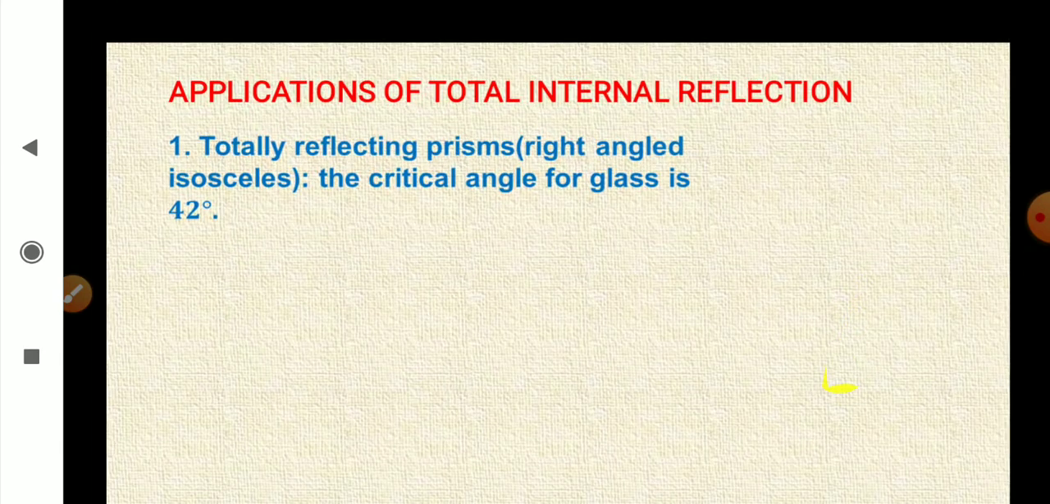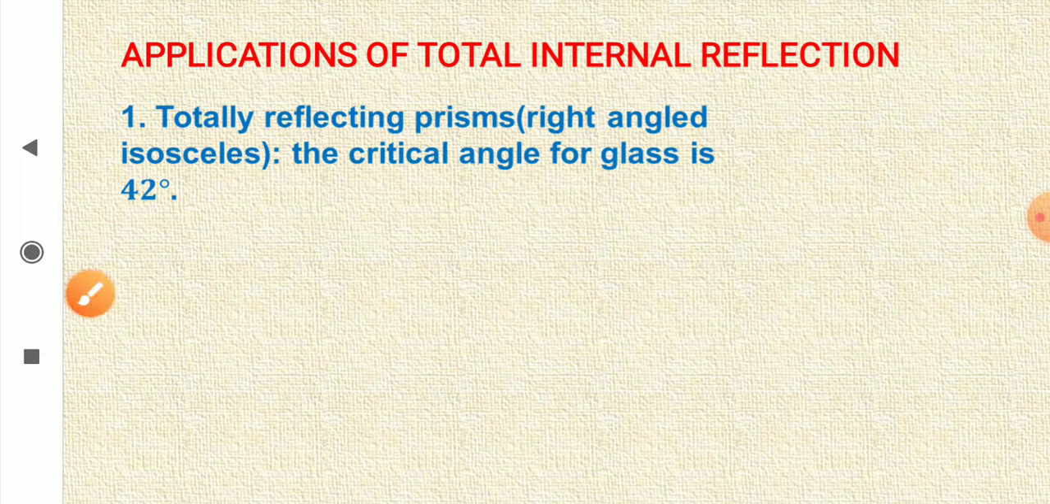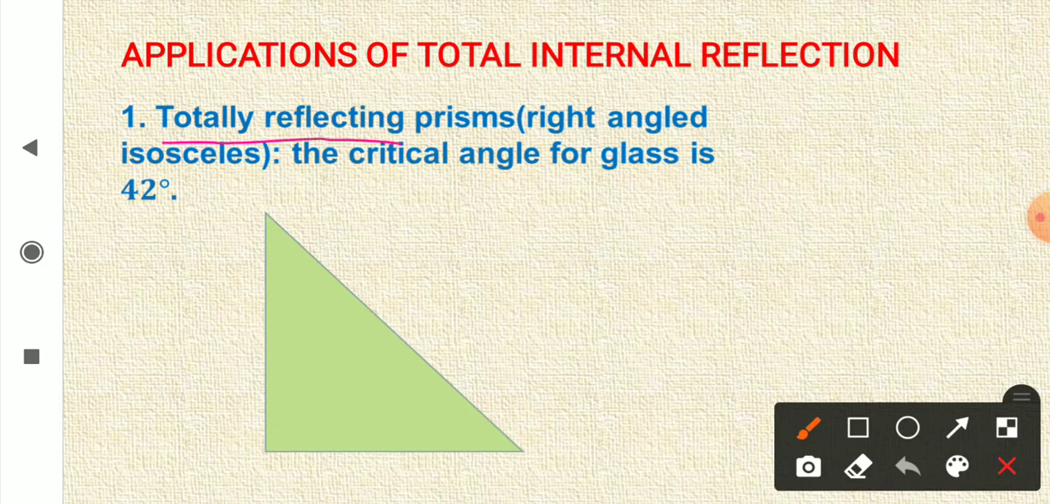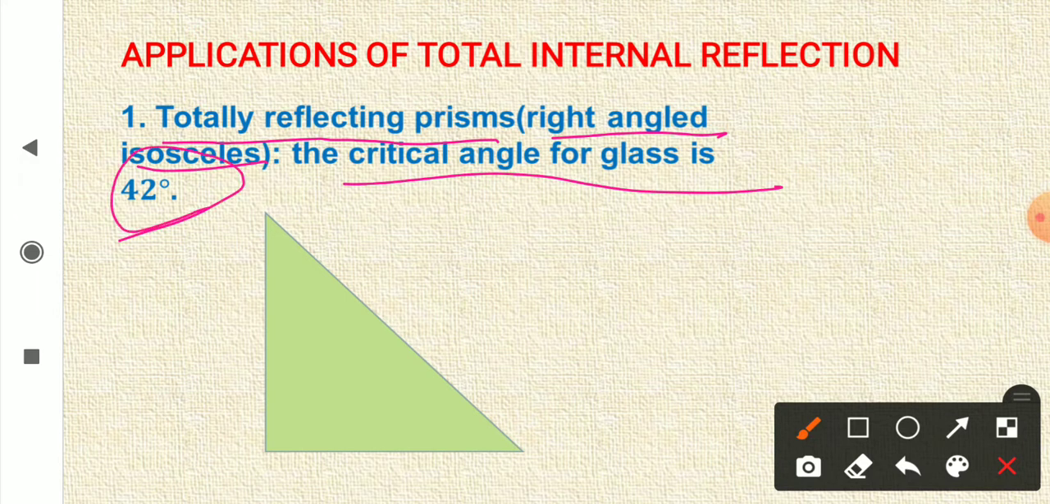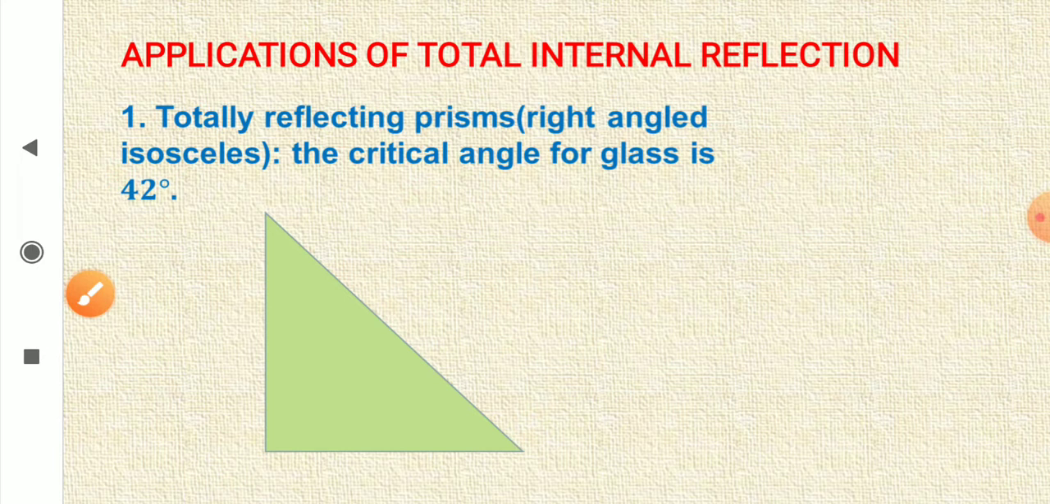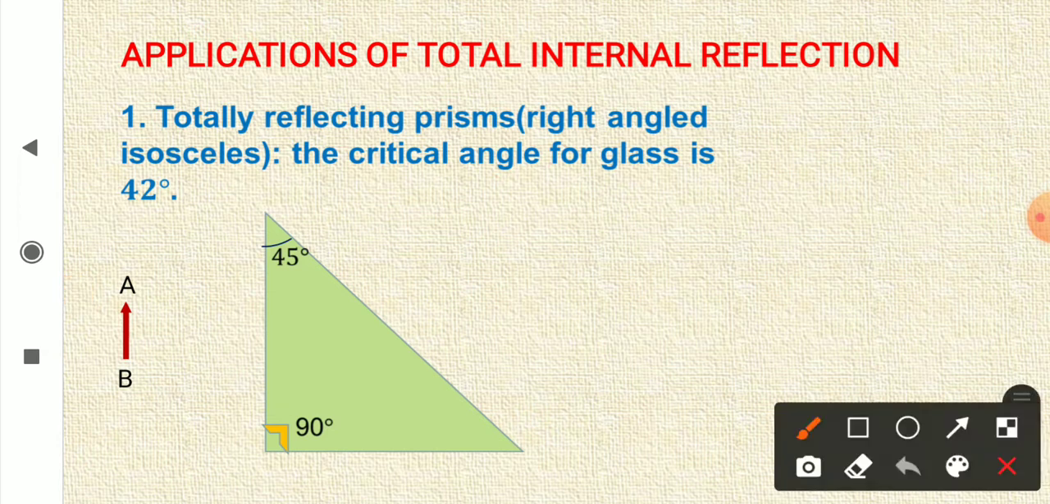So let us look at some applications. Totally reflecting prisms. Now these are right angled isosceles triangles, and the critical angle for glass is 42 degree. For an ordinary glass, the critical angle is 42 degree. So we have a right angled isosceles prism. So you can see that this angle is right angle, this is 45, and obviously this is also going to be 45 degree.